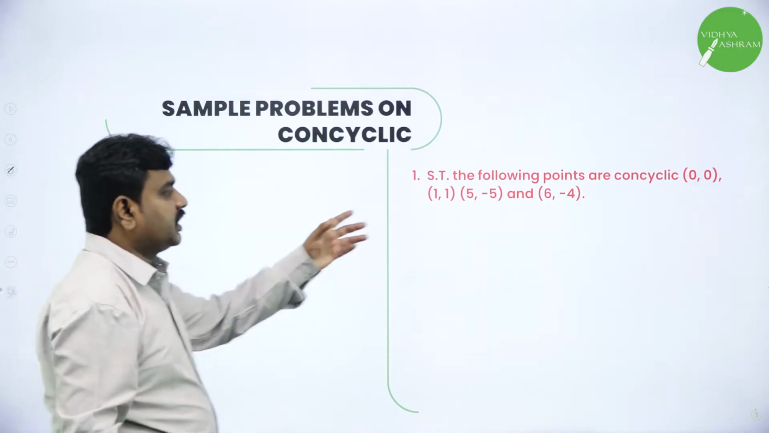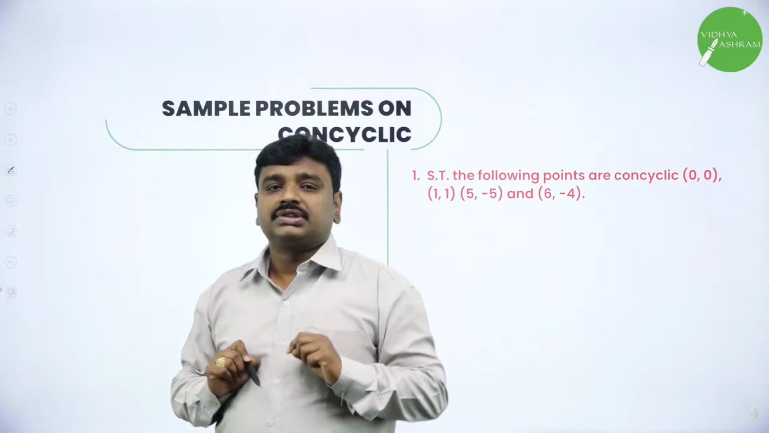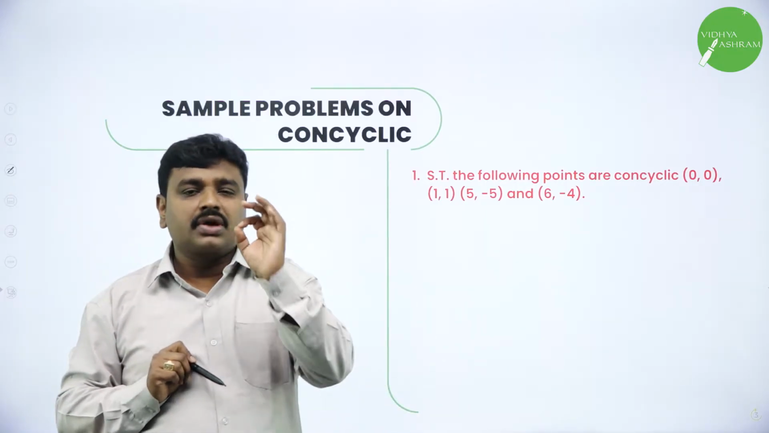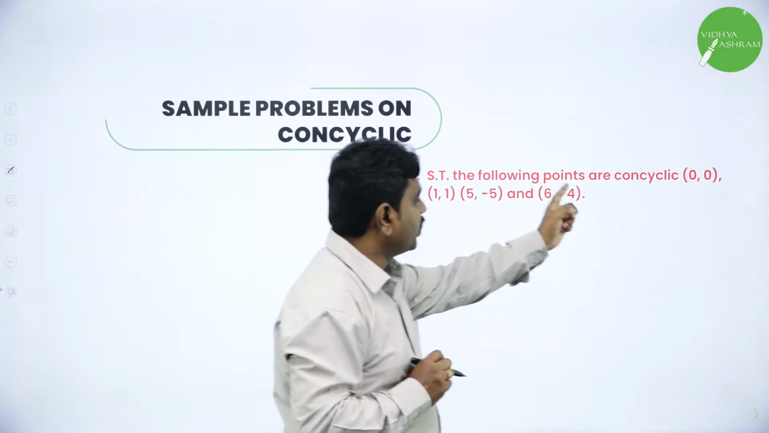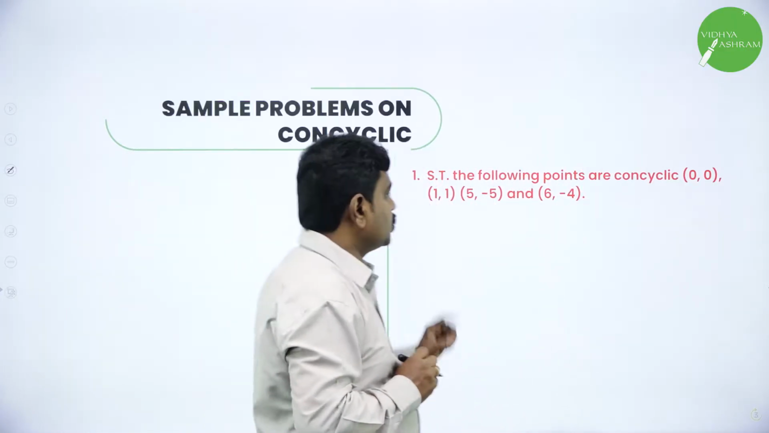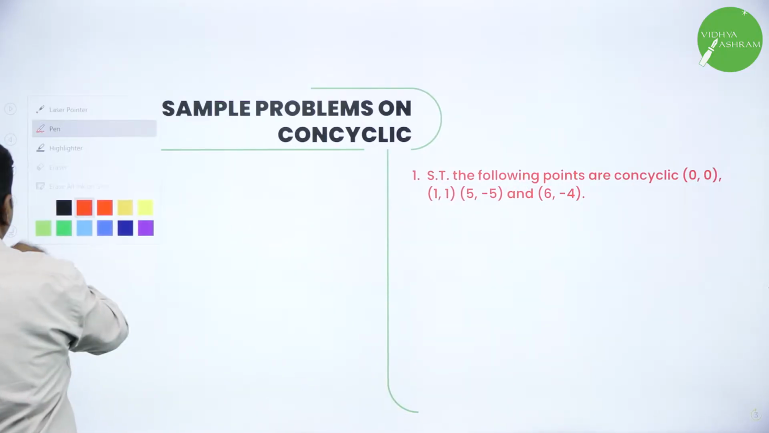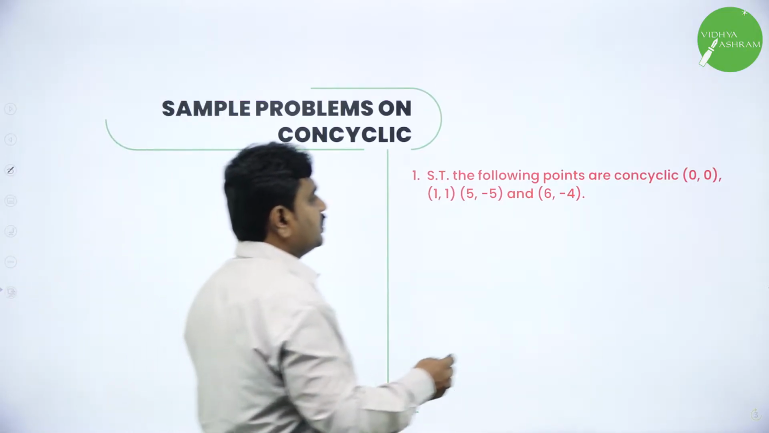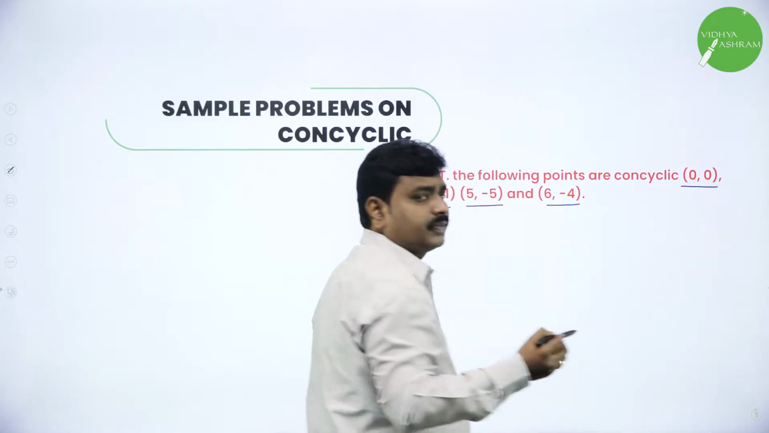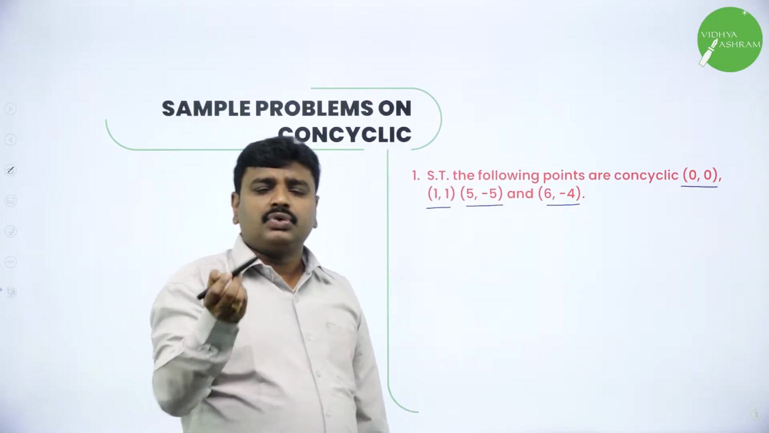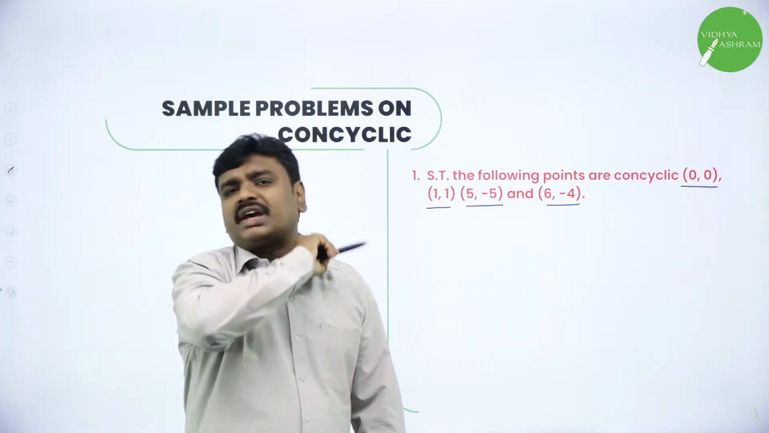Now, we will take problems based on concyclic. See, 5 mark questions. When you are doing substitution and solving simultaneous equations, you should do it carefully. So now they have given: show that the points are concyclic. They gave points and we need to prove they are concyclic. Here you can see they gave 4 points. You need to prove they lie on the same circle. How to prove they lie on the same circle?